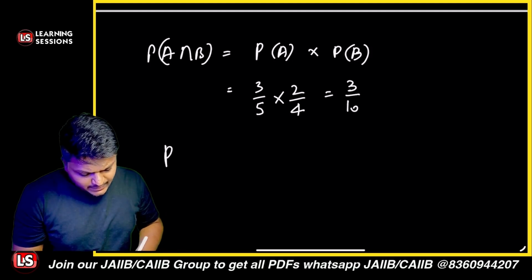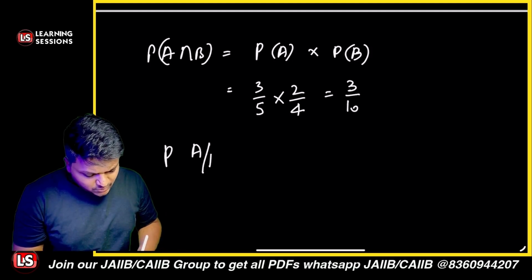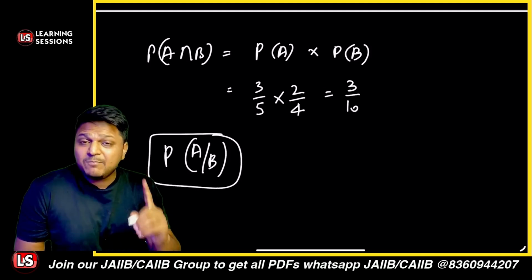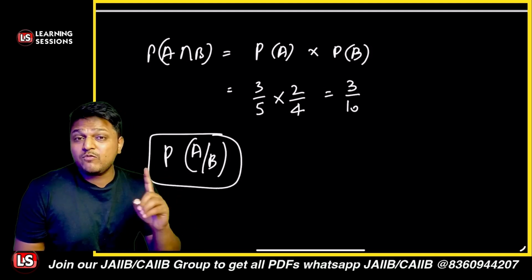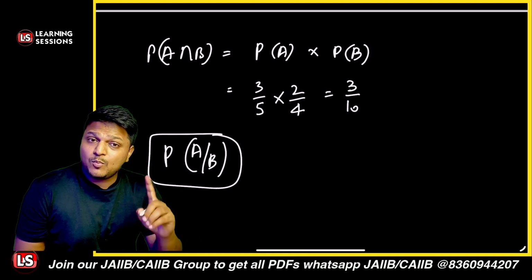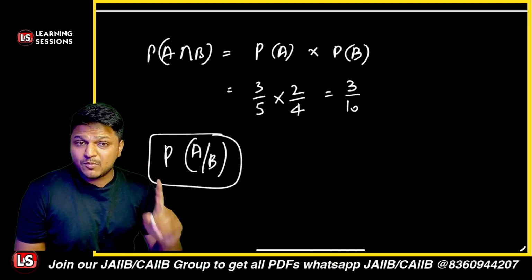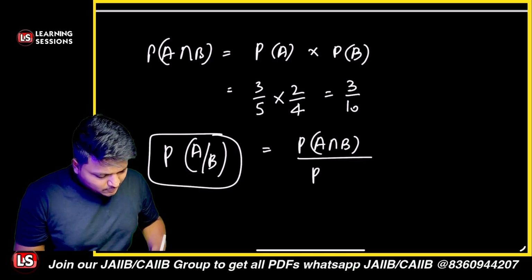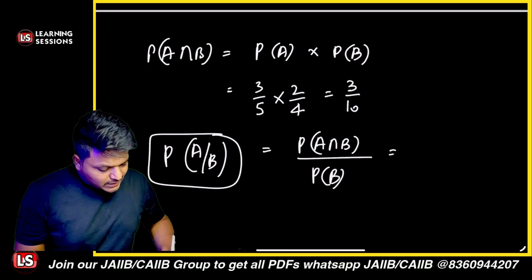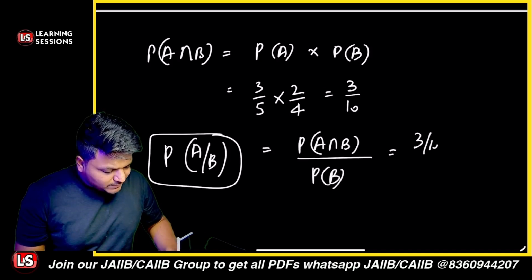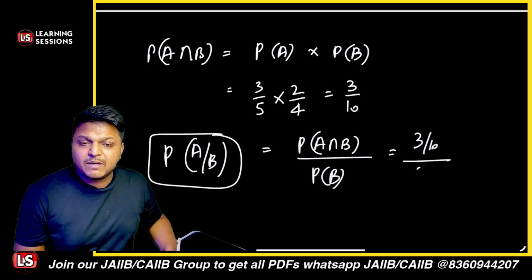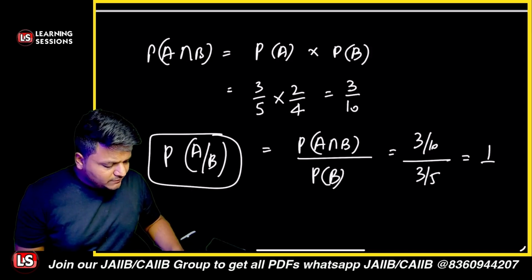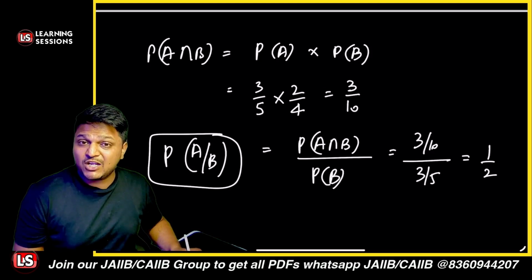So what will be the probability of A given that B has already occurred? We'll be saying it like this. Why? Because the red ball is already drawn, and now we want to calculate the probability of event A. The probability for the same is the probability of A intersection B divided by the probability of B. So we calculate A intersection B, which is 3 divided by 10, and further 3 by 5 for the probability of B, right? So it is equal to 1 divided by 2. This is the answer that we are getting over here, right?